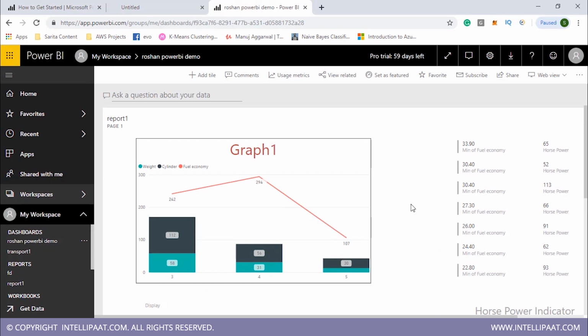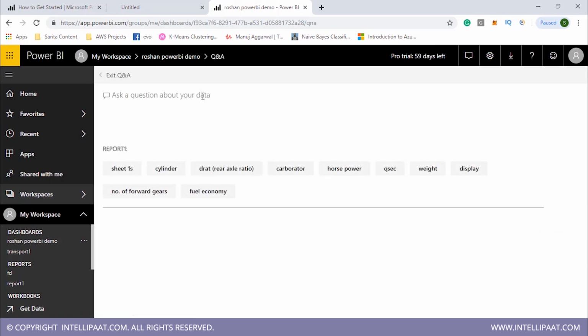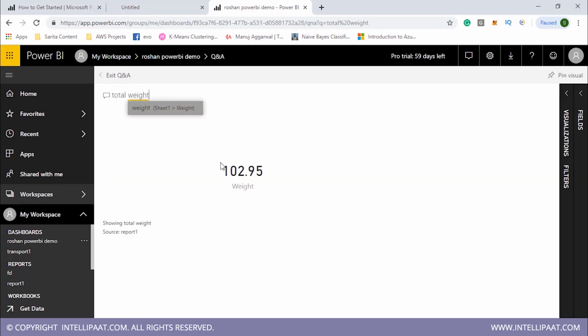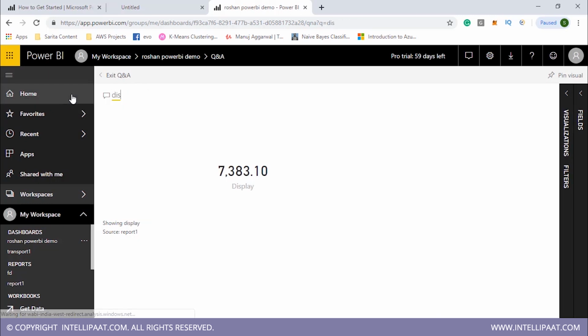So if you remember, we had this Power Q&A feature. So you can simply ask questions about your data directly over here using simple English and you will get answers. So suppose I will write total weight, and I find the total weight is 102.95. Suppose I want to see display, and I find it here.